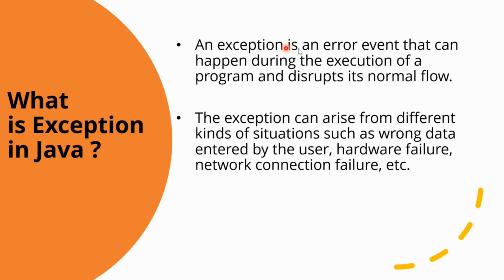So, an exception is an error event that can happen during the execution of a program and it disrupts its normal flow. The exception can arise from different kinds of situations, such as wrong data entered by the user, hardware failure, network connection failure, etc. So, in a real world scenario, a program could run into an exception if it tries to access a corrupted or non-existent file, or if a network error happens, or if the JVM runs out of memory, or if the code is trying to access an index of an array which does not exist, and so on. So, there could be multiple exceptions that we need to handle.